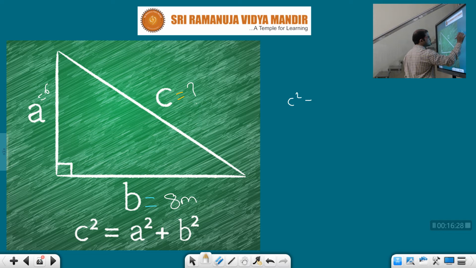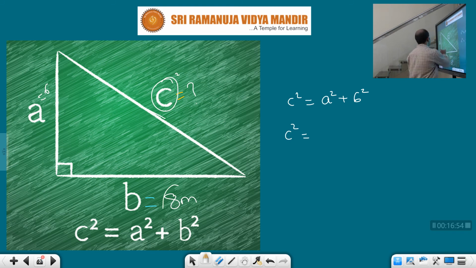We have a formula, c square equal to a square plus b square. C square means this hypotenuse side is equal to side square plus side square. Just remember this triangle, children. This one is c. The square of this side is equal to the sum of the squares of the other two sides. So here c square is equal to a square plus b square.